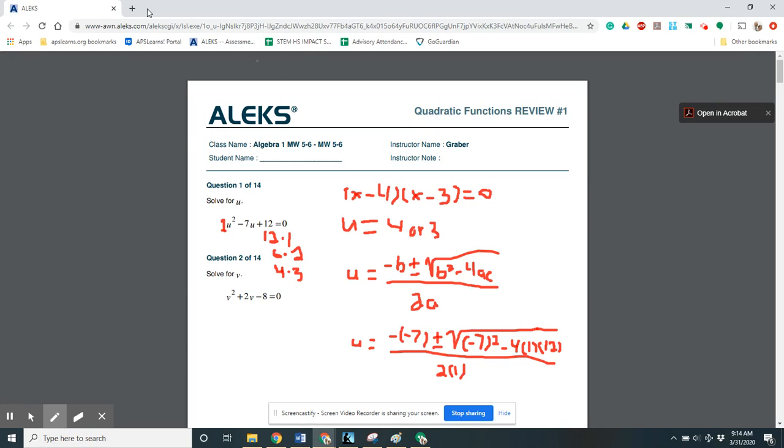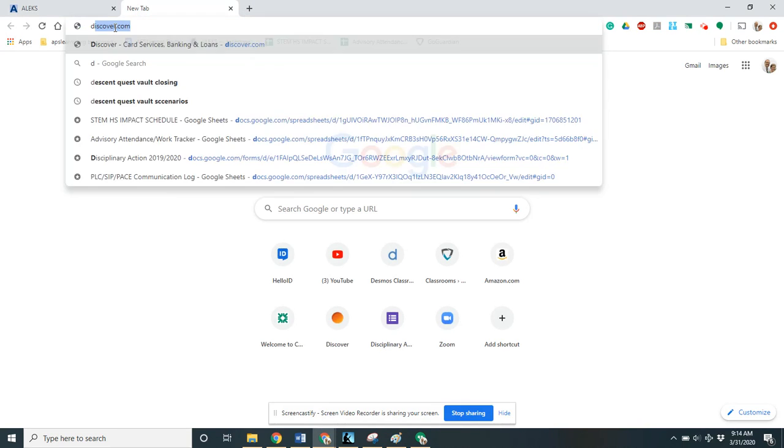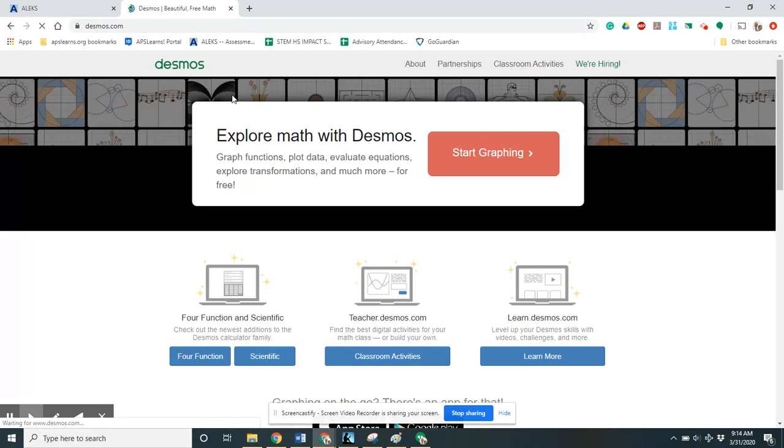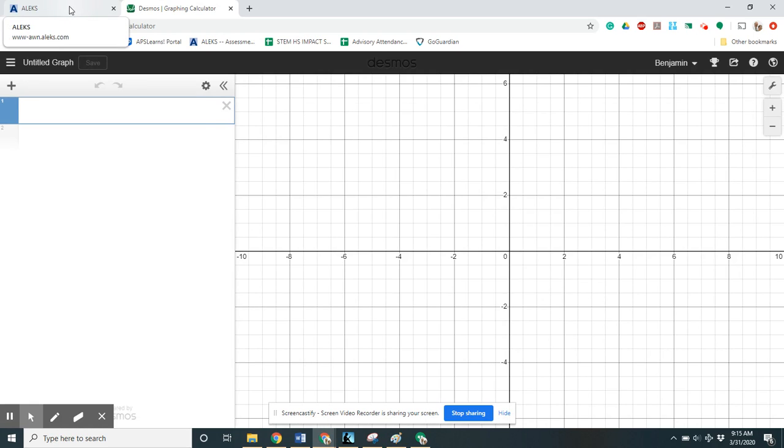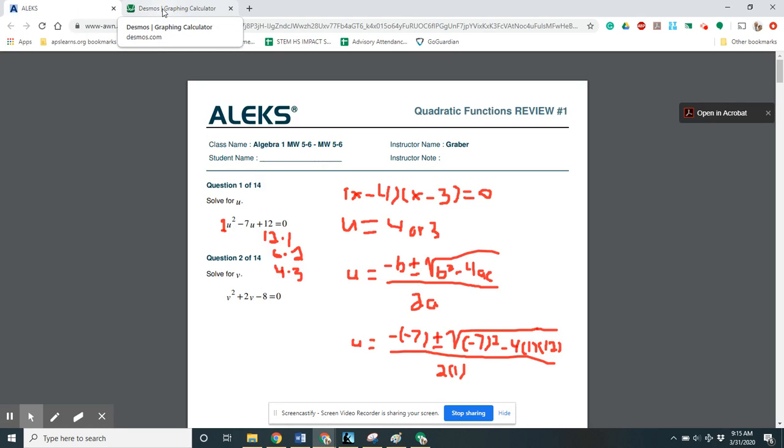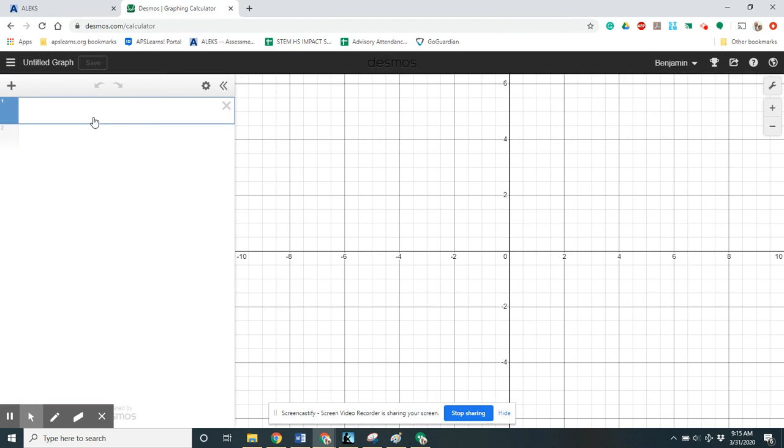So I just need to plug this into the Desmos graphing calculator. Let me pull it up here. Okay, so I'm going to plug in this just how I see it. Negative 7. First I'll put the plus in.